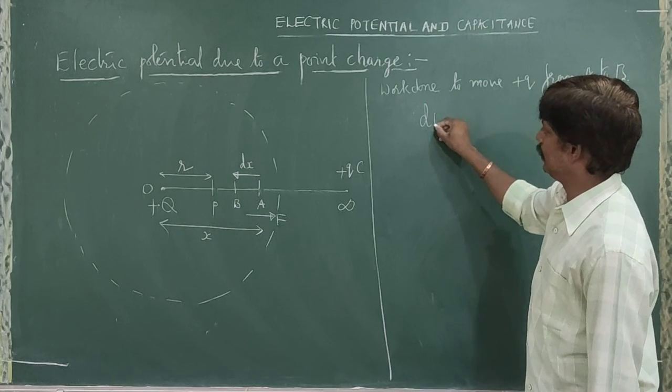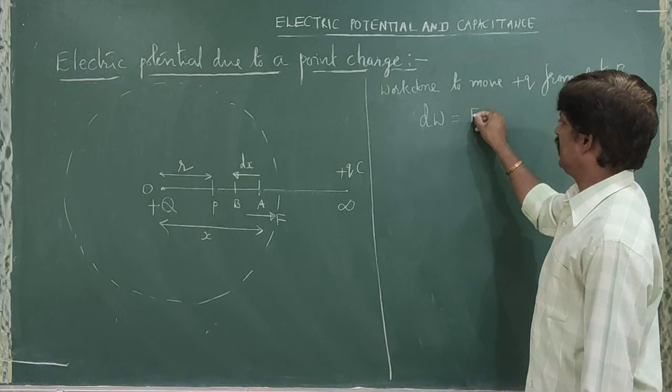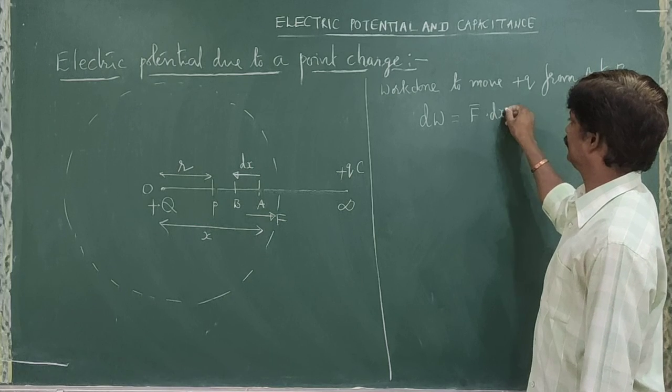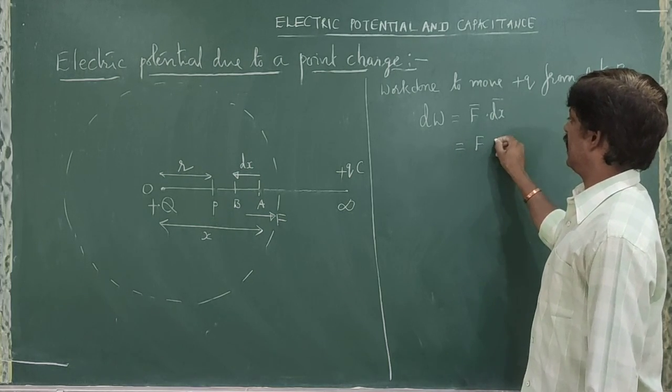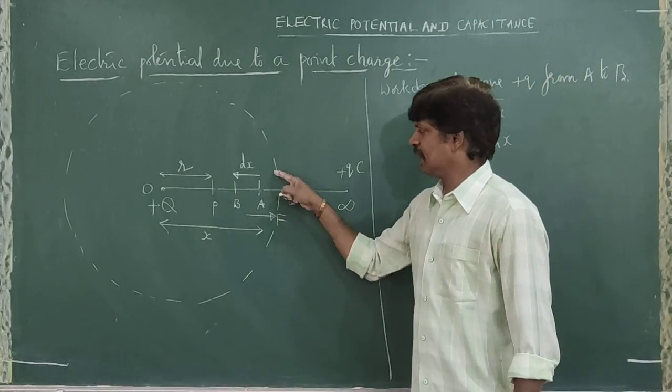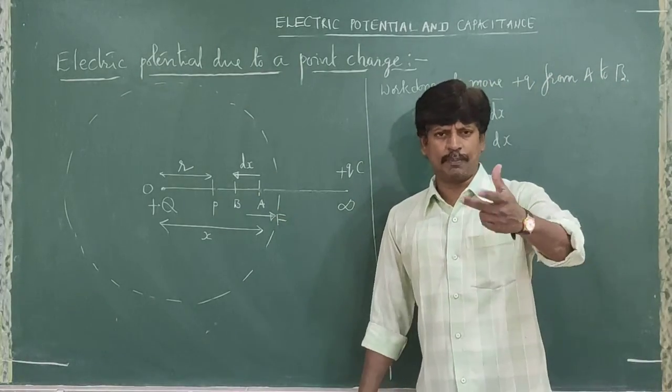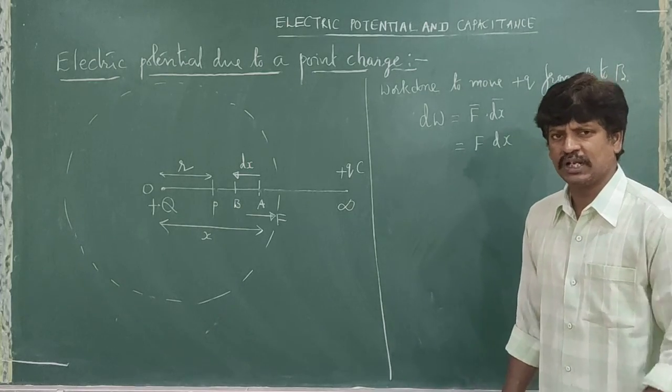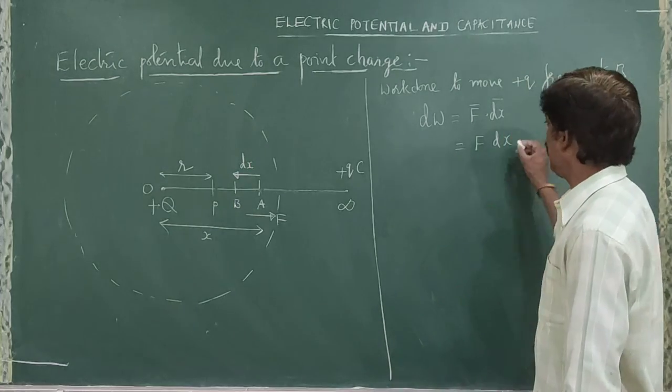So dW is equal to F bar dot dx bar, that is F dx cos theta. The angle between F bar and dx bar is 180, since they are in opposite directions, and cos 180 is minus 1.